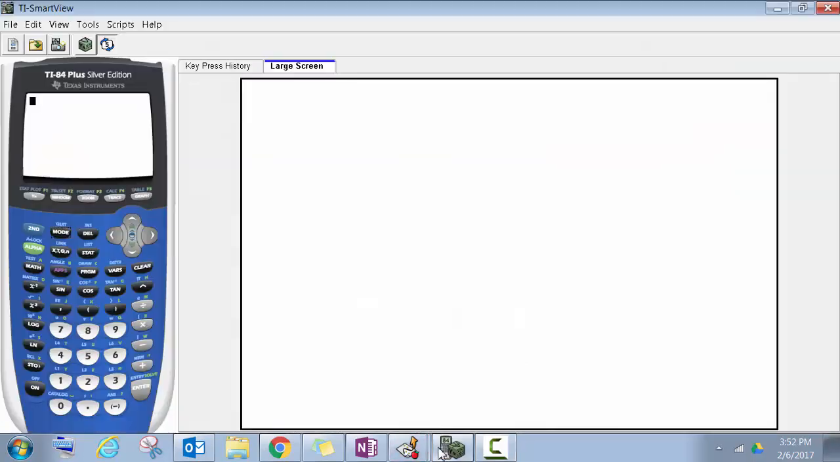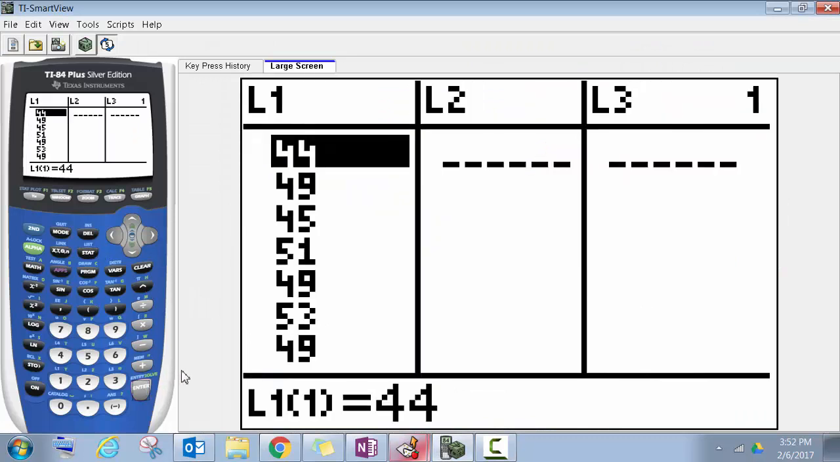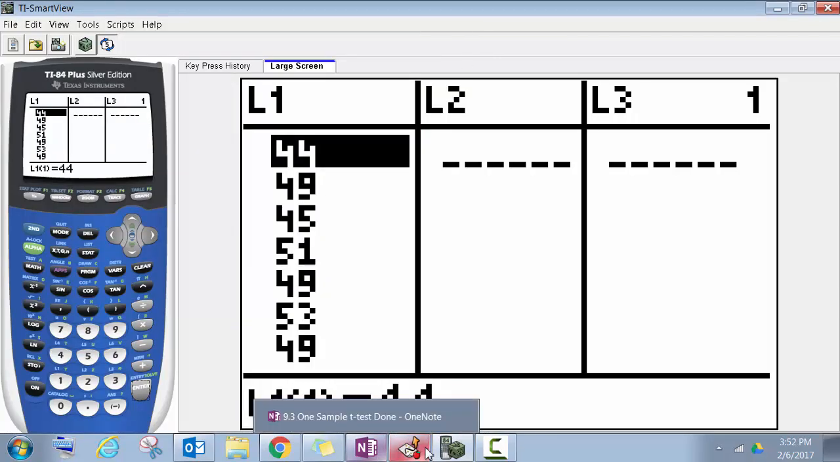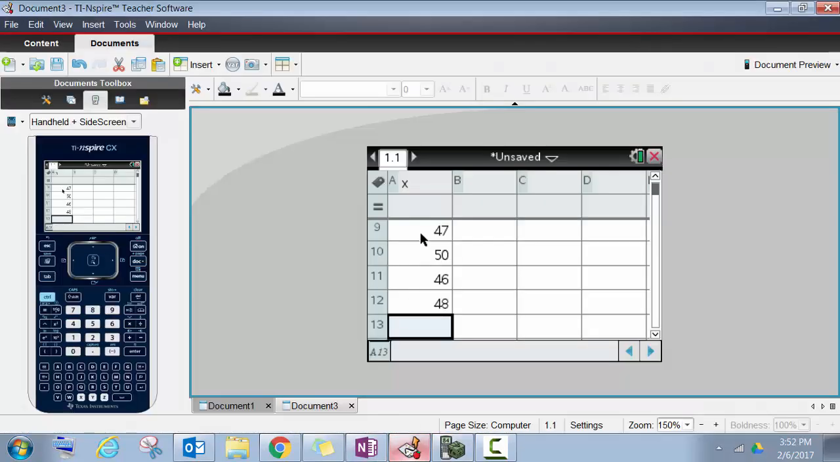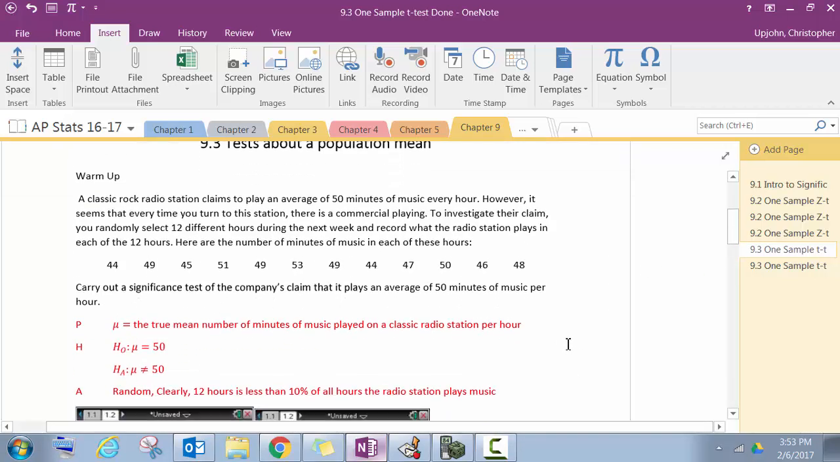So first thing we have to do is type it in our list on the 84, or if you're using the TI Inspire, you need to put it in your lists and spreadsheets. So we have to put in our data. Then we start our PHANTOM. Notice there is no alpha given, so we're going to use alpha of 0.05. We'll get to that later.